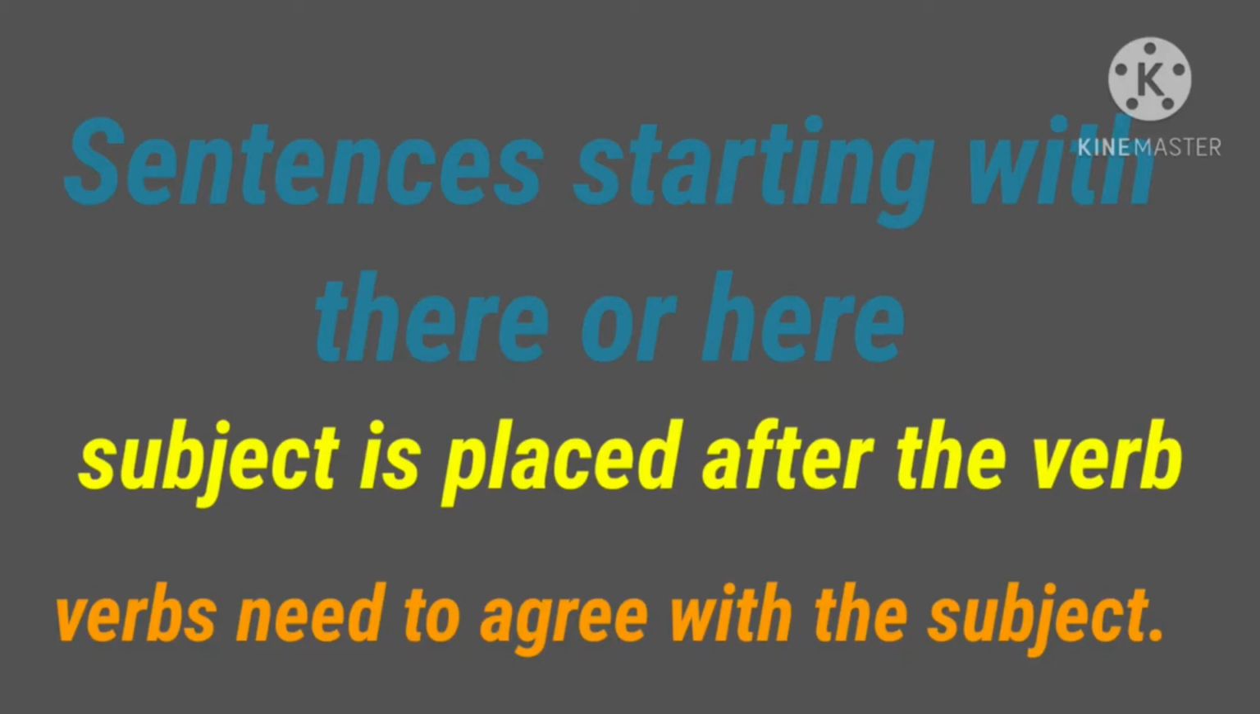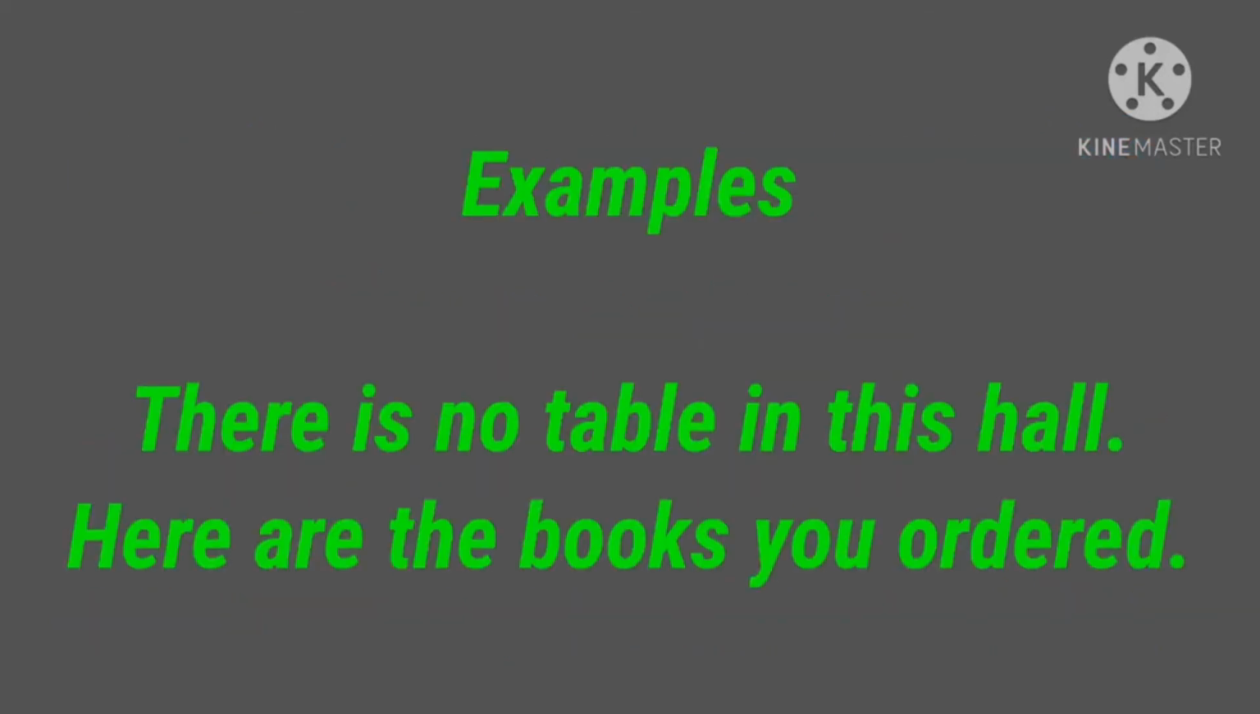Okay, look at the examples. There is no table in this hall. The sentence starts with the word there. Which is the subject here? Table. Very good. Is the table singular or plural? Singular, so we want to use a singular verb. So there is is used here. That is a singular verb. There is no table in this hall.